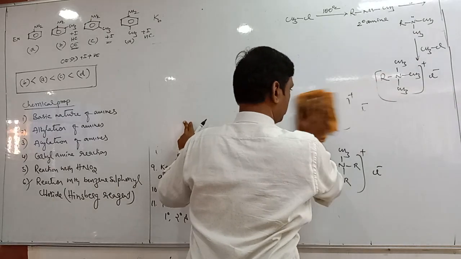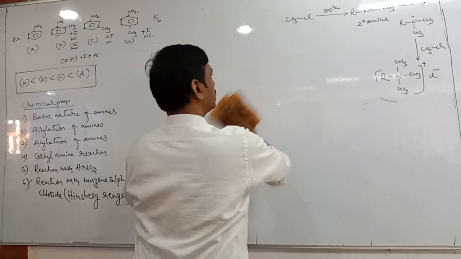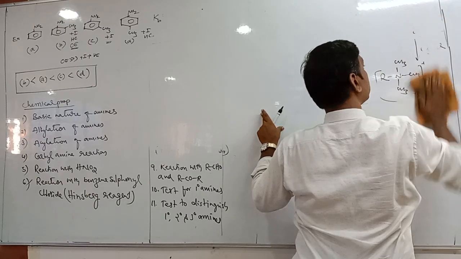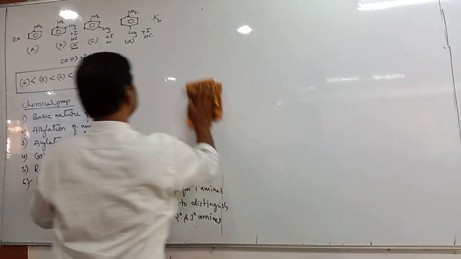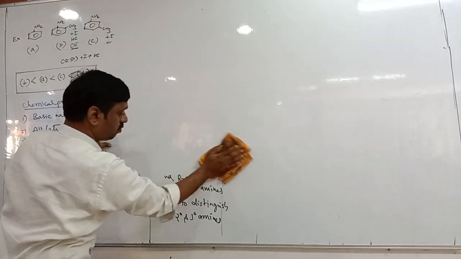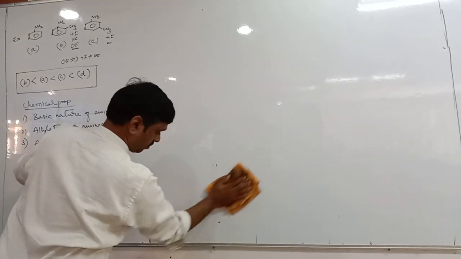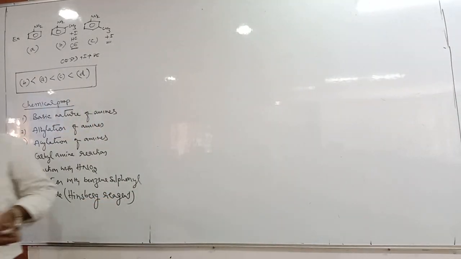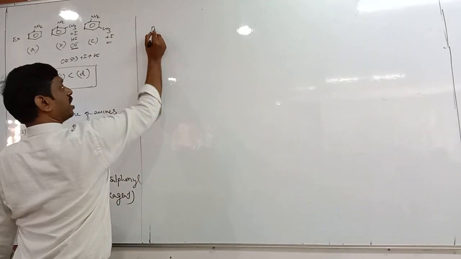Primary amines react with acid chloride or acid anhydride in the presence of pyridine base to form N-alkyl amide. Okay, let's see the acylation reaction.